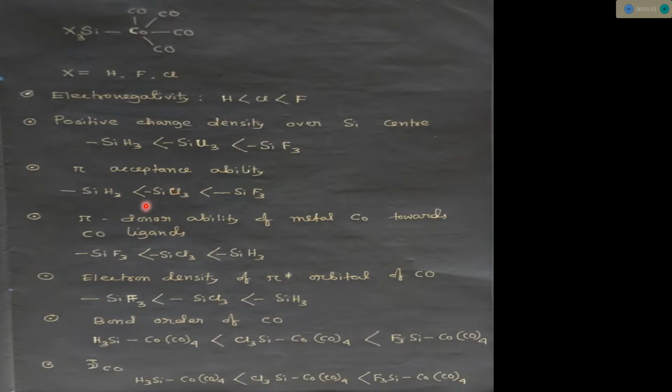Now consider the pi donor ability of the metal cobalt towards the CO ligands.